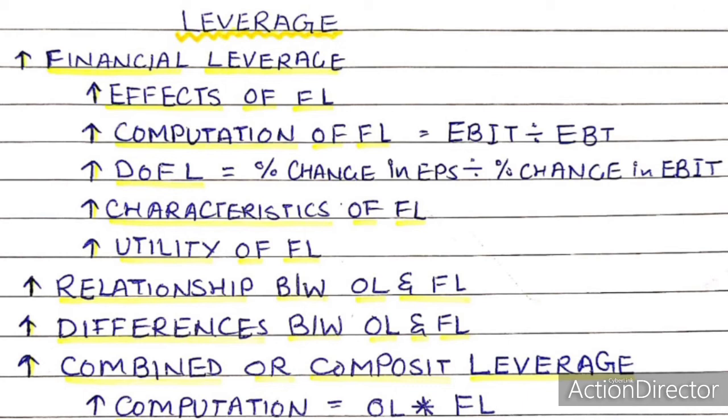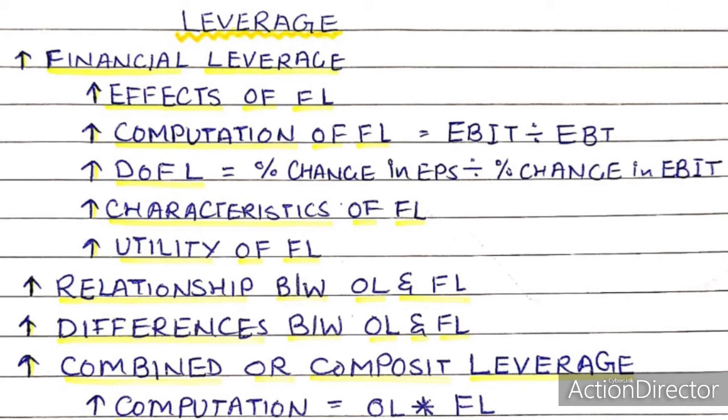Risk. Operating leverage involves operating risk of being unable to cover fixed operating cost, whereas financial leverage involves financial risk of being unable to cover fixed financial cost, that is interest and dividend on preference share capital.